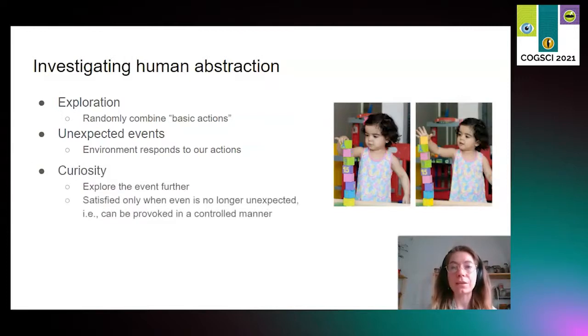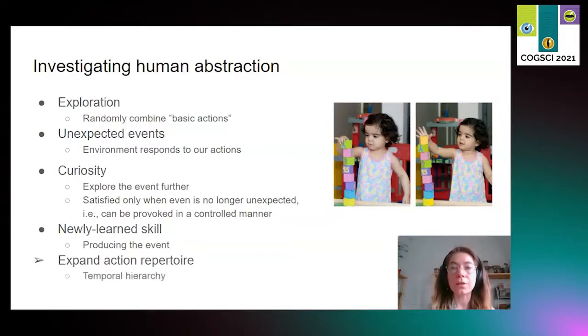We hypothesized that such an unexpected event triggers curiosity, and curiosity triggers more targeted exploration. So the girl is curious why the tower fell, and will build another one to see whether it will collapse. After enough targeted exploration, we hypothesize that the event will become predictable. When this happens, humans have learned a new skill. The girl, for example, has learned how to build a tower and how to predict when it will collapse.